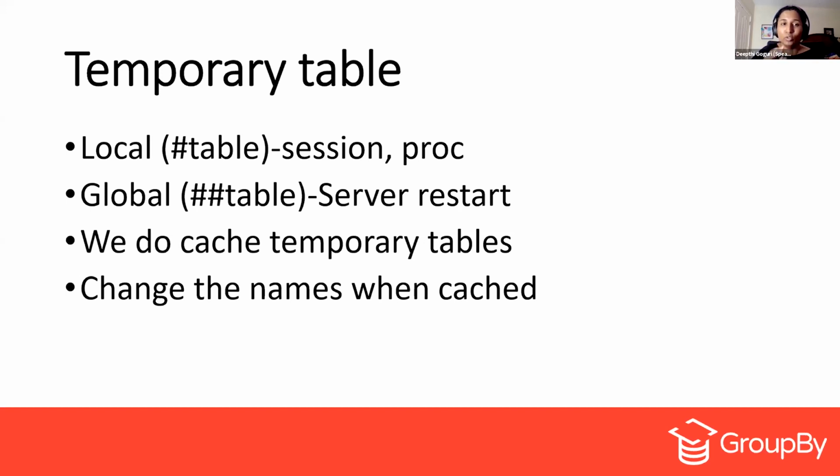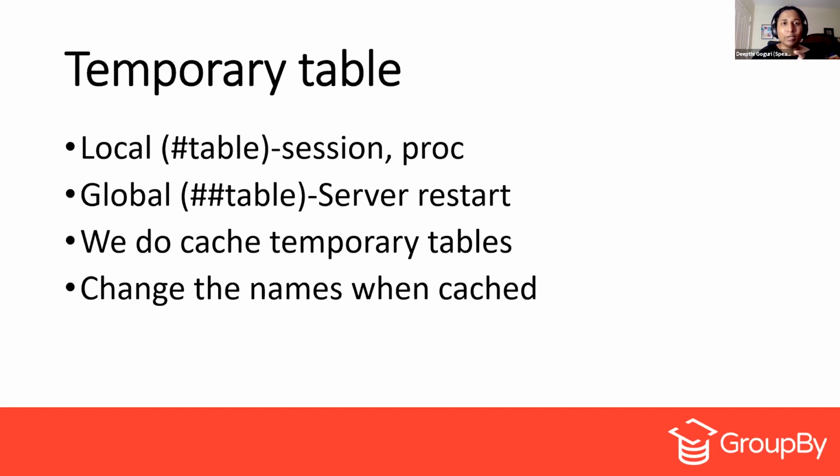Whenever we want to cache any temporary table, SQL Server will go ahead and change the name of that particular temporary table before it gets cached. Now, why is that? Because whenever you generate any temporary table, if you check the name of the temporary table, at the end of it you have several underscores and a number, right?